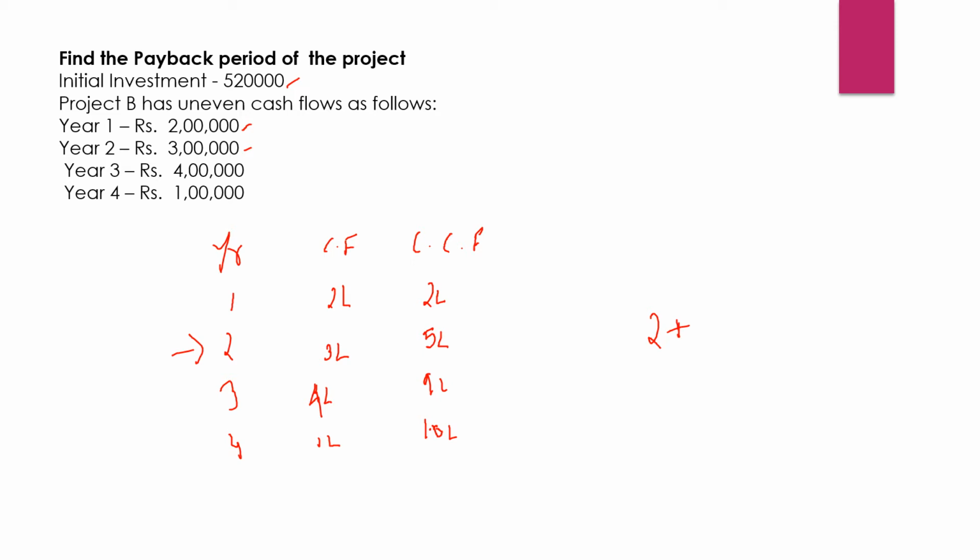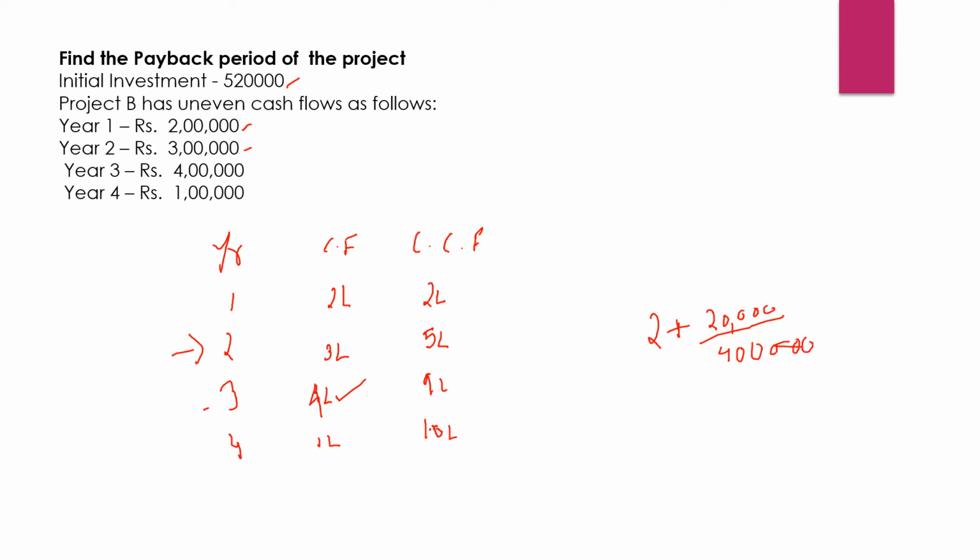Then the remaining amount which we need to recover is 20,000, and this 20,000 we will be recovering from the 4 lakh which we will be getting in the third year, right? So we will be writing the 4 lakh rupees here.